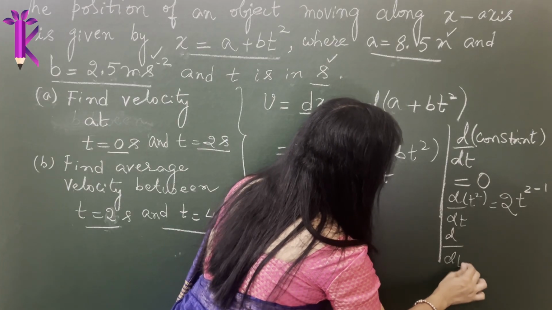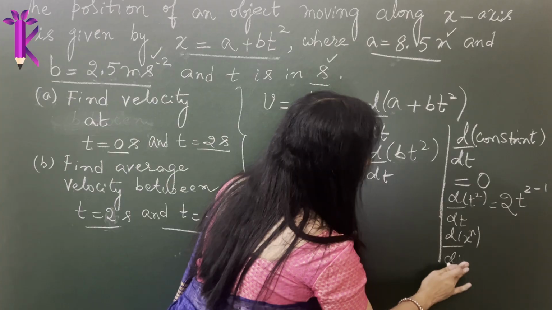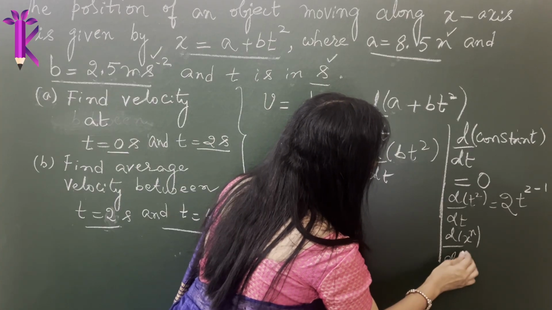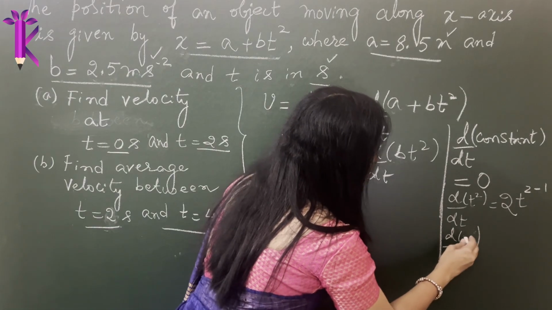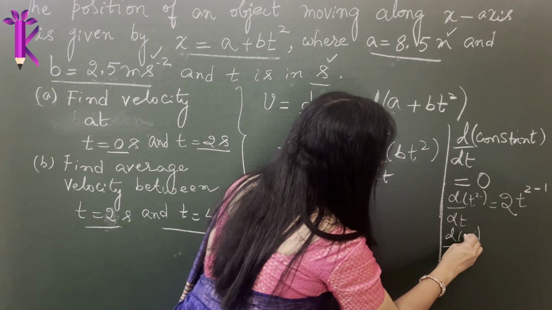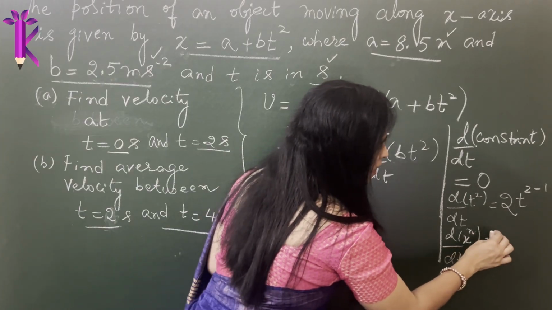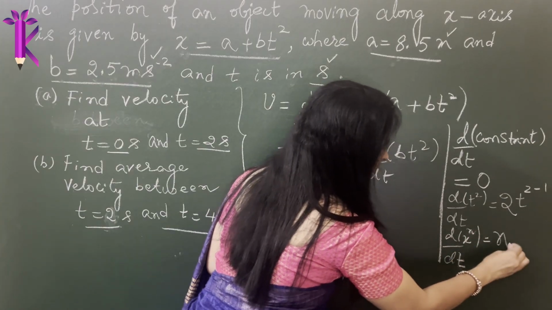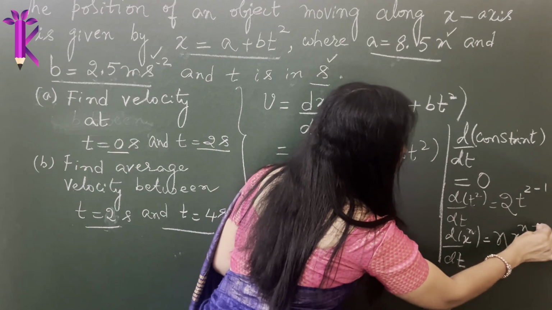I am using d by dt of x to the power of n. Let me use the same so that you do not have confusion. So d by dt of x to the power of n is equal to, you write the index first, that is n, into x to the power of n minus 1.